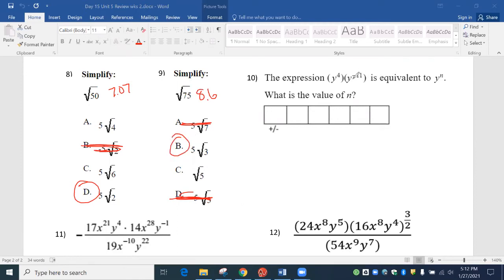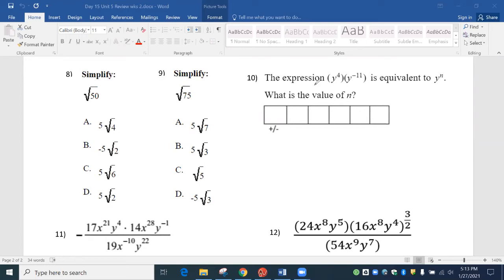All right, so with this one right here, first off, there's no big numbers here, so that doesn't do me any good. When it says is equivalent to the y to the n, they're just saying, what are the exponents going to be? That's all that's saying right there. So for the y's, what's the exponent? If you don't know what to do, our most basic rule, the one rule that I hope you remember, is that if you don't know what to do, I hope you at least add up all the letters.